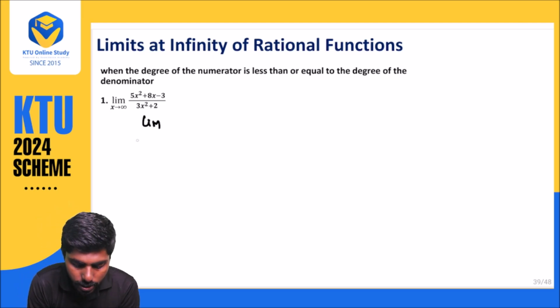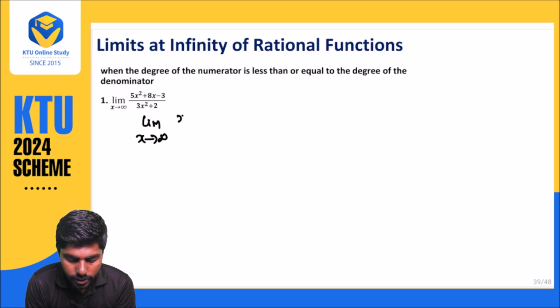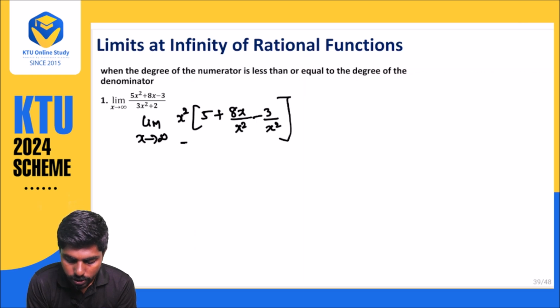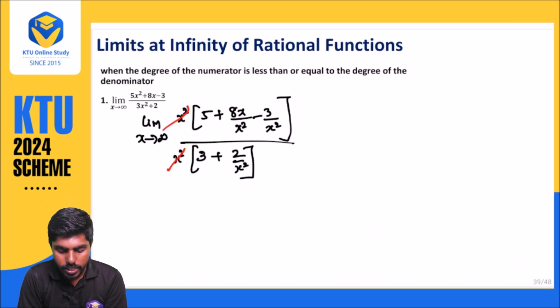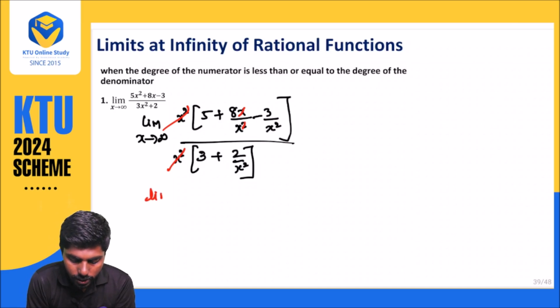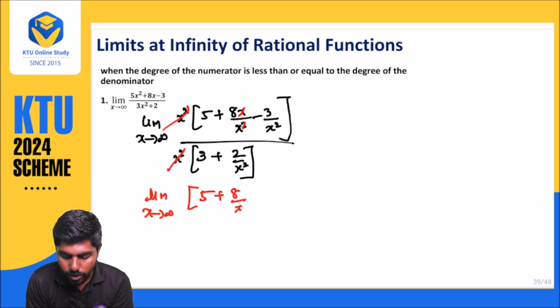Limit x approaches infinity, x square into 5 plus 8x divided by x square minus 3x square divided by x square, over 3x square divided by x square plus 2x square. So what will happen? Here this x square and x square are cancelling, and here also x and this one will be cancelling. So what is left? Limit x approaches infinity of 5 plus 8 divided by x minus 3 divided by x square, divided by 3 plus 2 divided by x square.